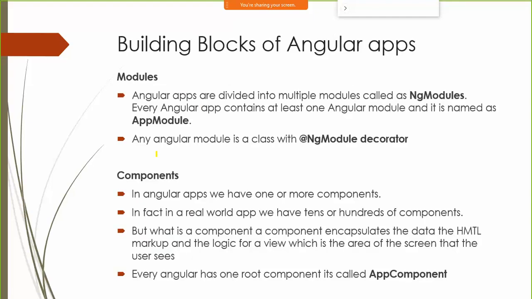When you talk about modules, every Angular application is made up of multiple modules. By default there will be one module in every application, and the name of that module is going to be app module. Every application is going to have one or more modules, and by default when you create any new application you get one module called app module. This particular module will be present inside a file called main.ts. All modules will have a decorator called ng module.